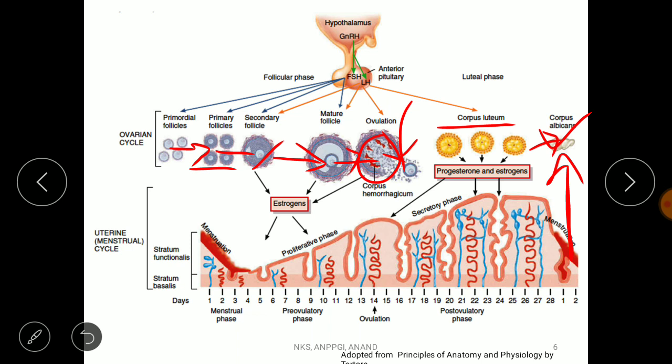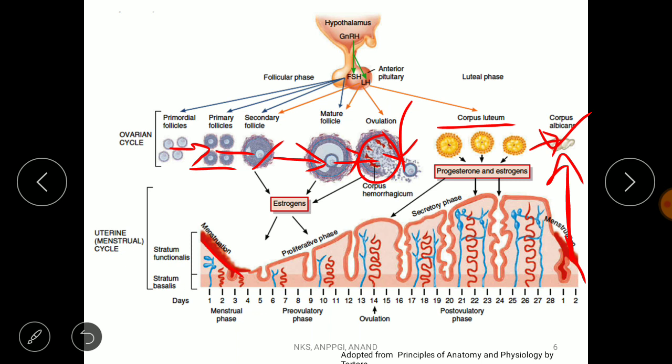And the second changes occur in the uterus, the thickening. First, in the menstrual phase, the uterus wall degenerates and bleeding takes place, right? And in the proliferative phase, it starts becoming thick, right?